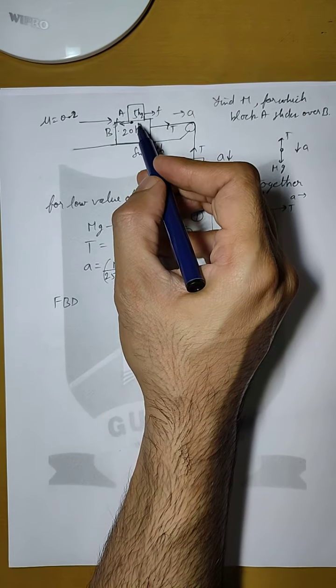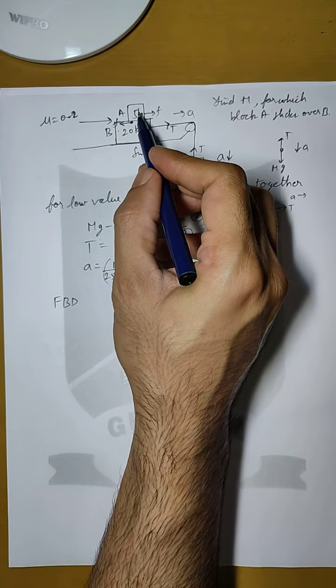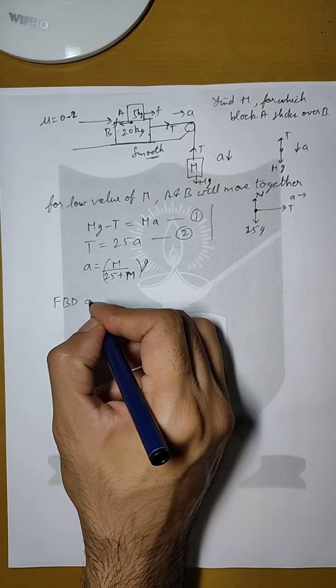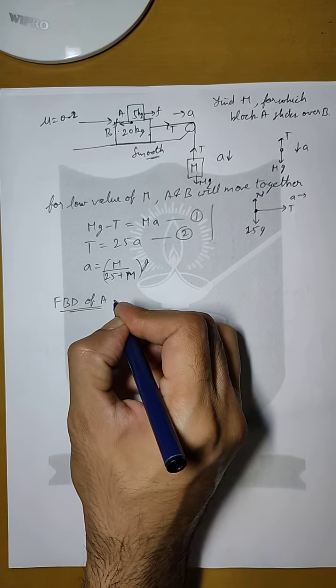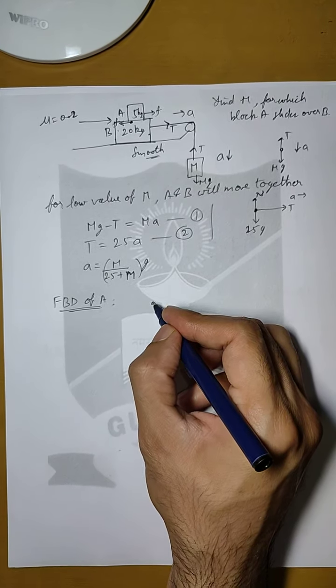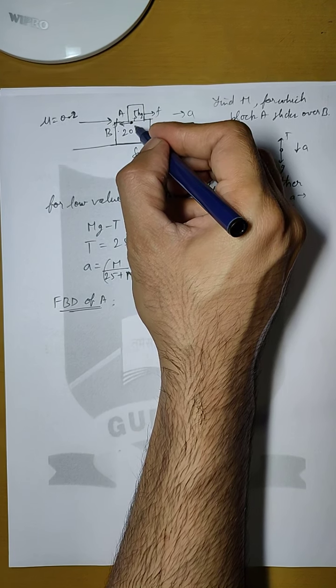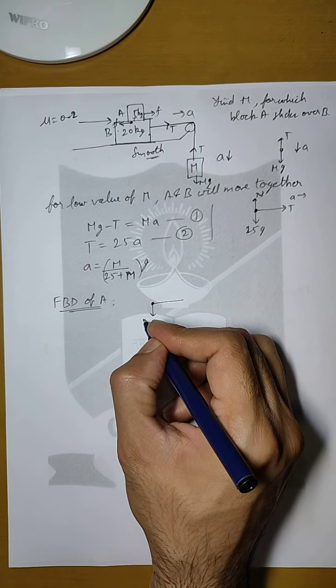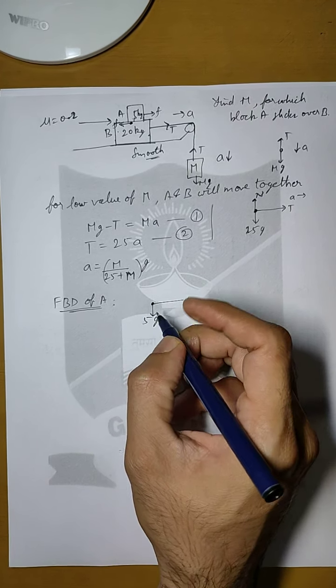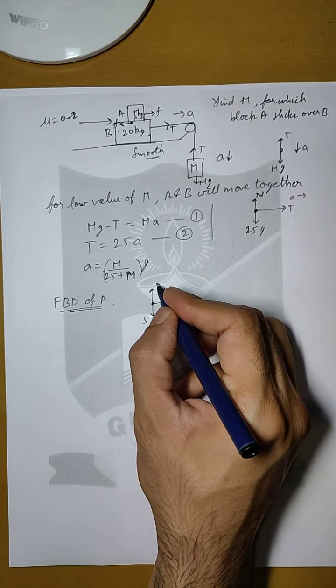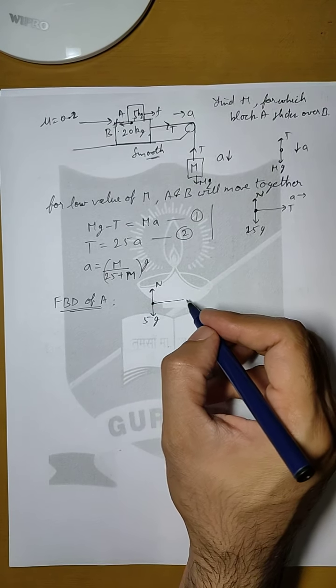Now we make the free body diagram of block A only, because we have to find at which value of M A will start sliding. This block will apply its weight over block B, so it will be 5g in the downward direction and the normal force N will be in the upward direction.